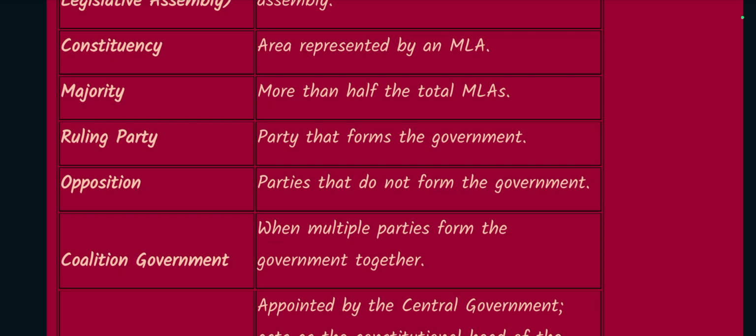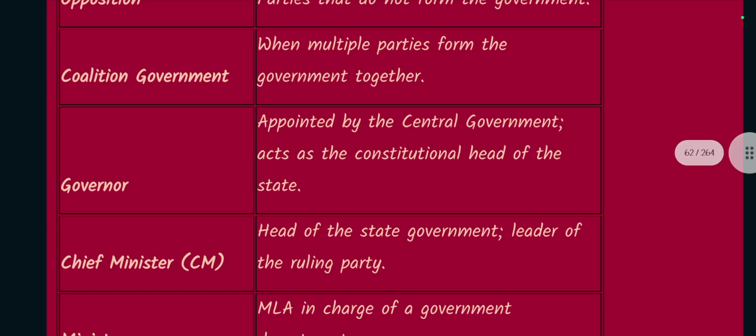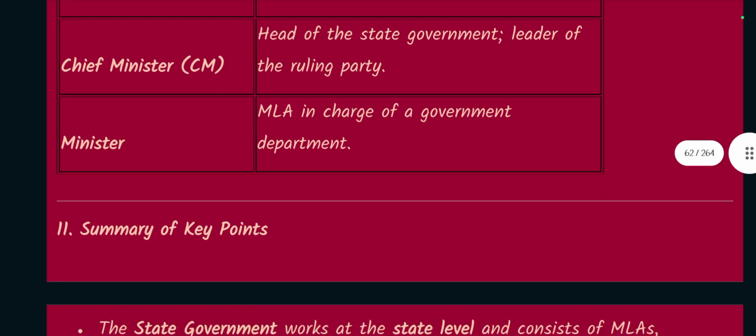Coalition government: when multiple parties form the government together. Governor: appointed by the central government, acts as the constitutional head of the state. Chief Minister: head of the state government, leader of the ruling party. Minister: MLA in charge of a government department.